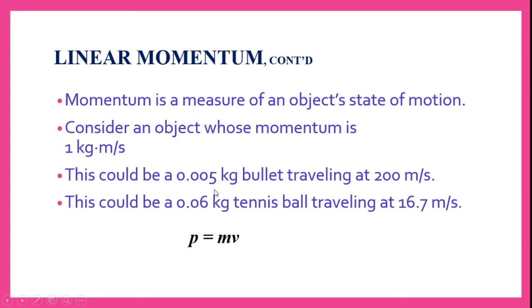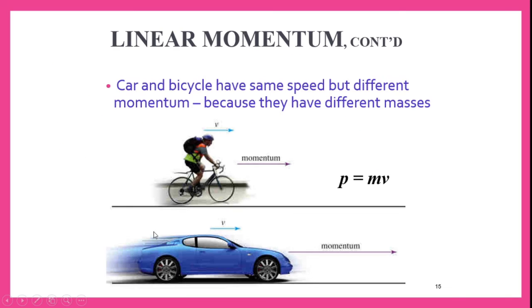If you observe, the unit of mass is kg, whereas the unit of velocity is meters per second, in SI units. So we have to take the product of both these. So kg into meter per second will be the units for momentum. We will see a few examples regarding linear momentum.